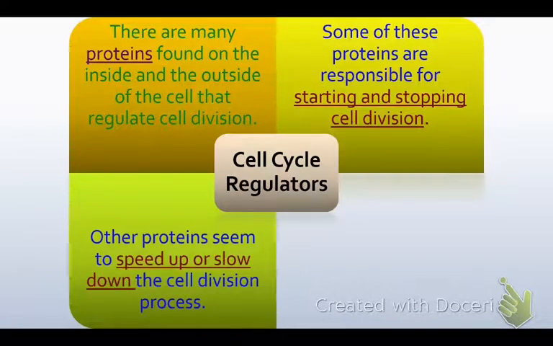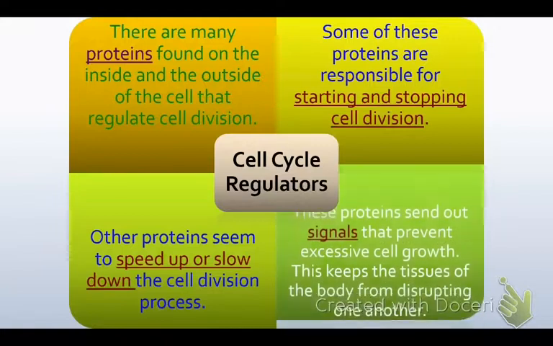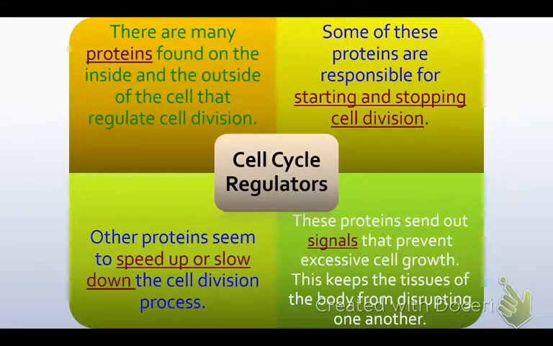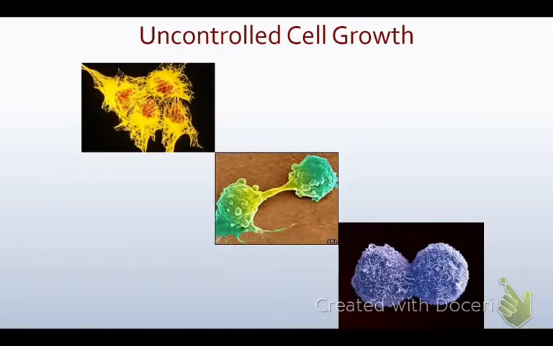Other proteins seem to speed up or slow down the division process. And last but not least, these proteins send out signals that prevent excessive cell growth, right? It would not be good if all of a sudden one part of your skin started growing and growing and growing until it was like a big mole or something gross like that. This keeps the tissues of the body from disrupting one another, okay?